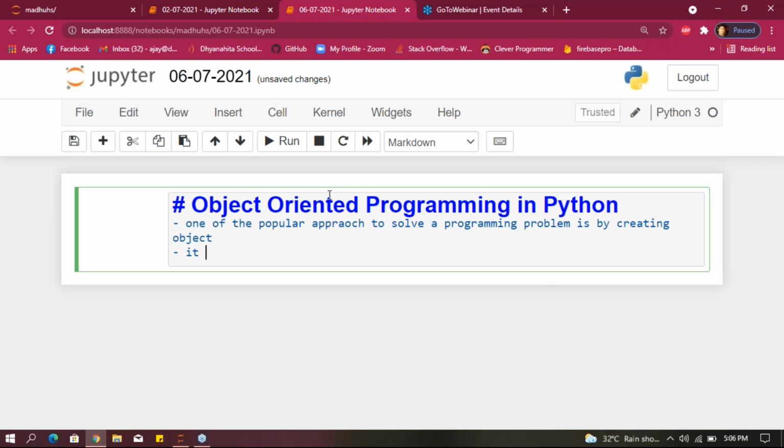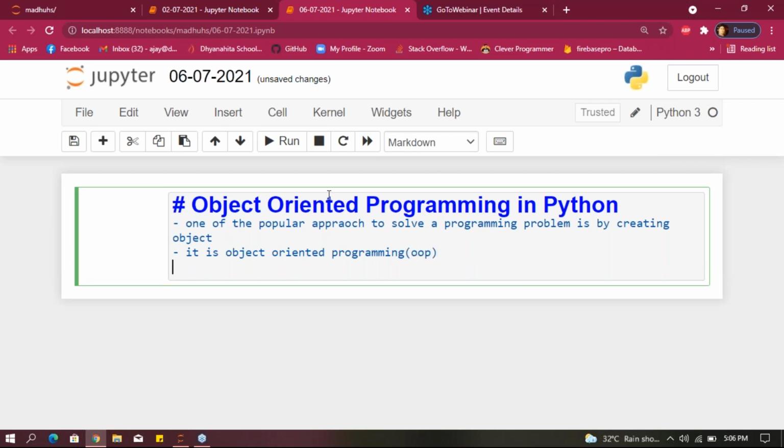That is called object oriented programming. In short we call it OOPS concepts. These are advanced topics in Python, guys.